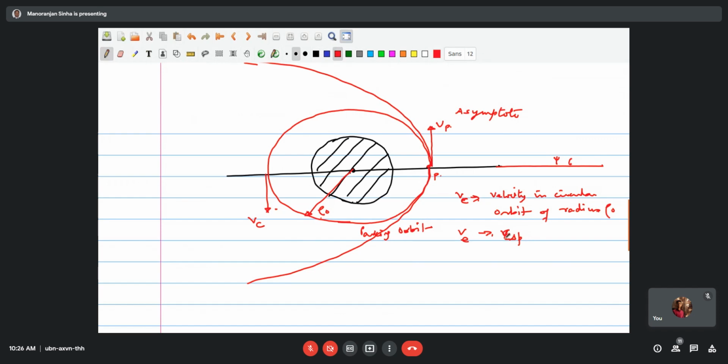Escape velocity. The hyperbolic velocity.